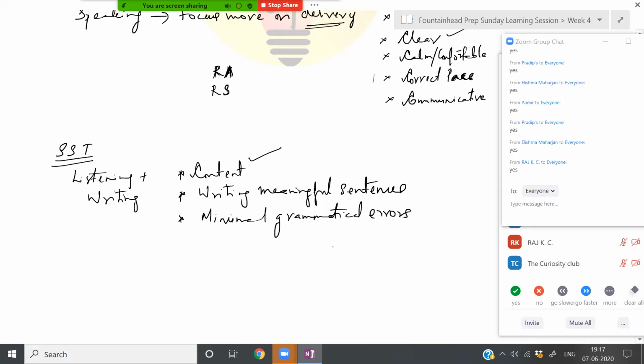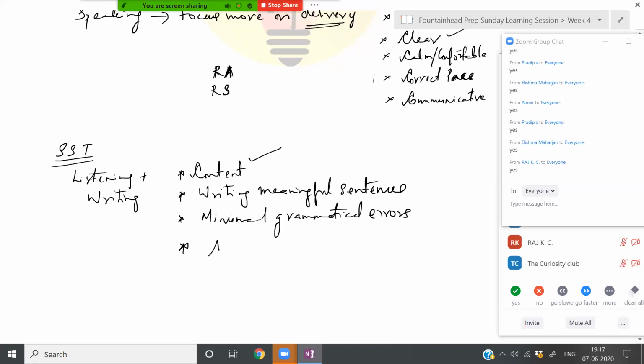When I say minimum grammatical errors, always end a sentence with a full stop, start a sentence with a capital letter, and capitalize the first letter when you are using a noun. So these are the basic rules.